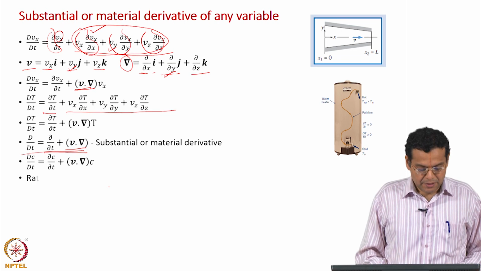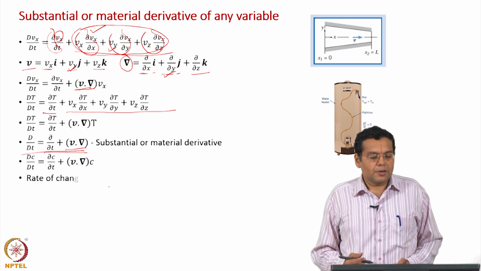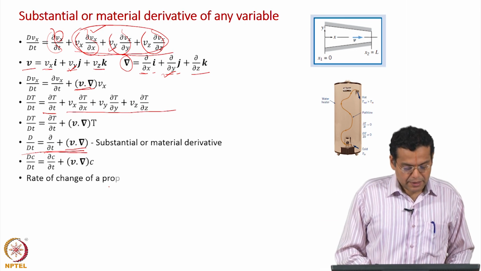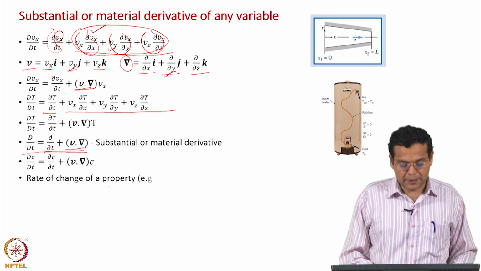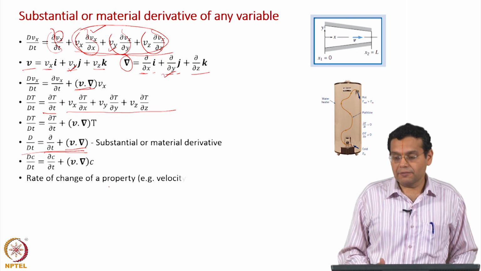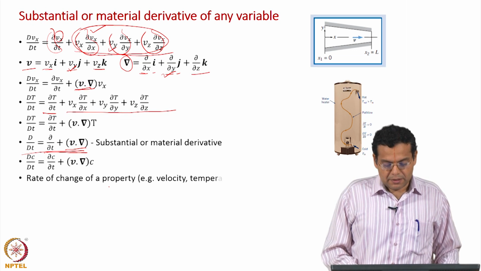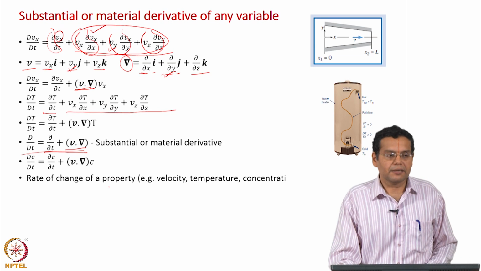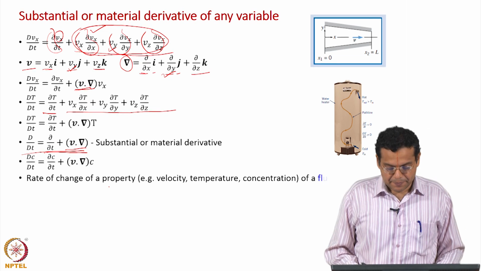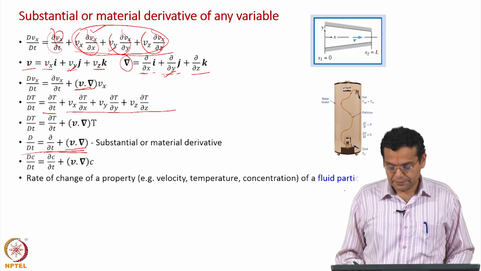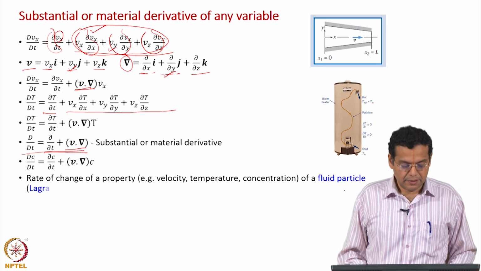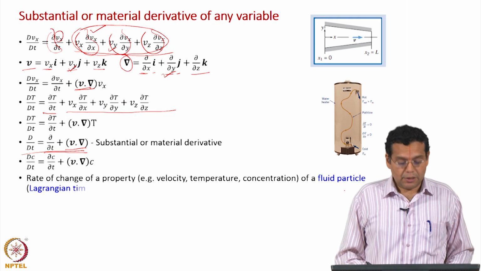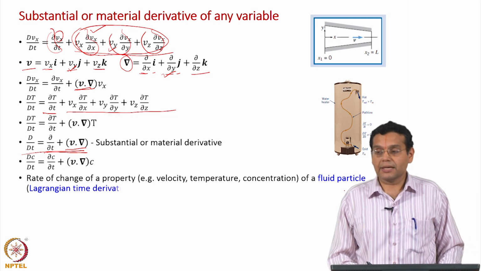Okay. So, just to repeat, it says the rate of change of a property, it could be velocity, temperature, and then concentration, of a fluid particle, and that is a Lagrangian time derivative.